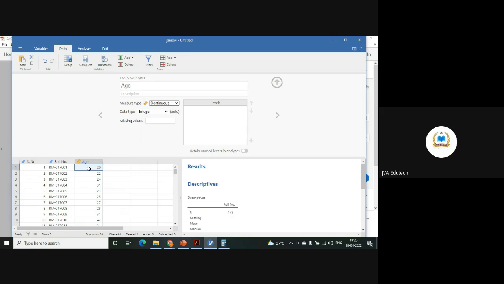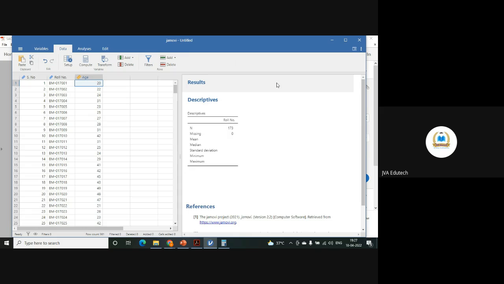So one way is that all which are having 20, 21, 22, 23, 24 and 25, I keep on changing them to 1. Then all between 26 to 30, I keep on changing them to 2. Again, it is a tough, time-consuming task. So we can do it at once.